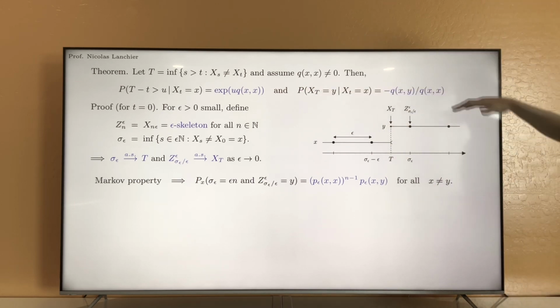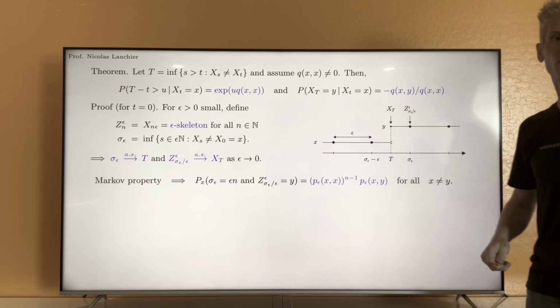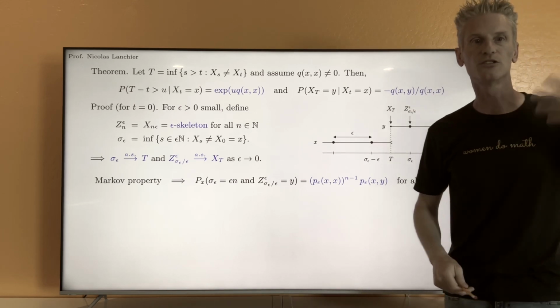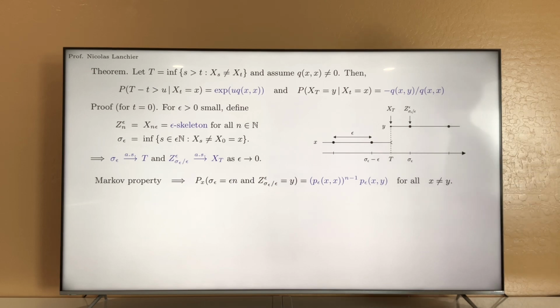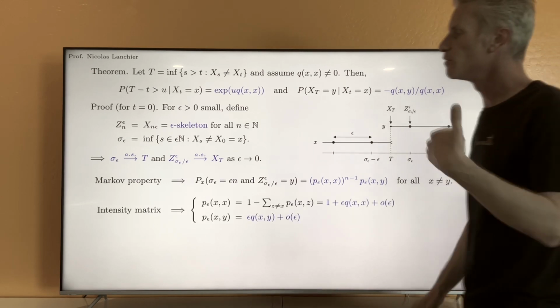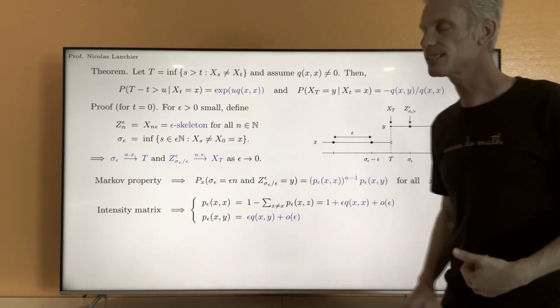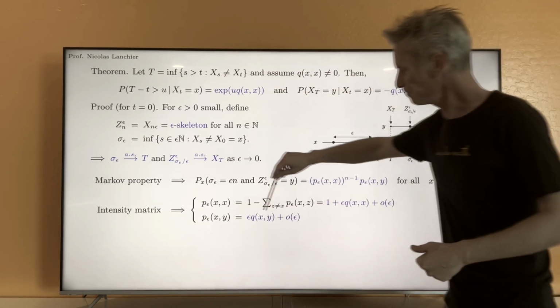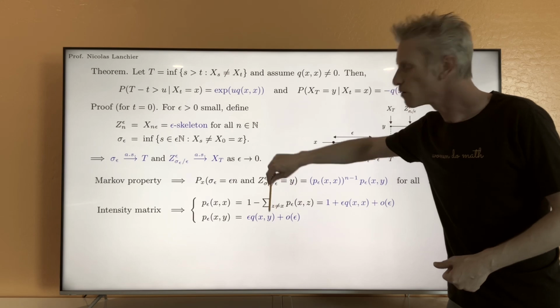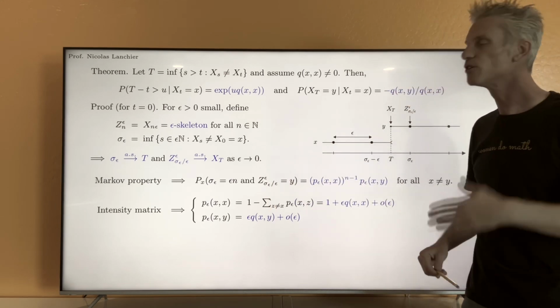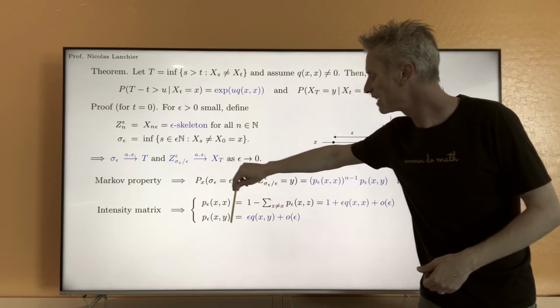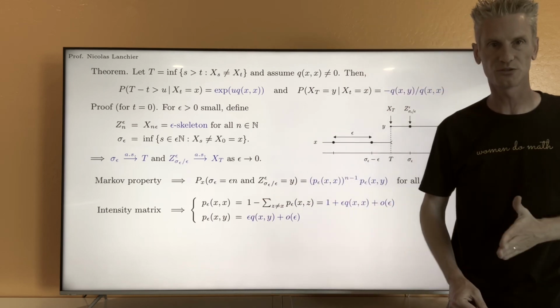The result is stated using the coefficient of the intensity matrix, not the transition rate. So we need to connect the two, and the way we connect the two is just like that. By definition of the intensity matrix, we know that qxy is just cxy. That's the limit of p epsilon xy over epsilon when epsilon goes to 0.